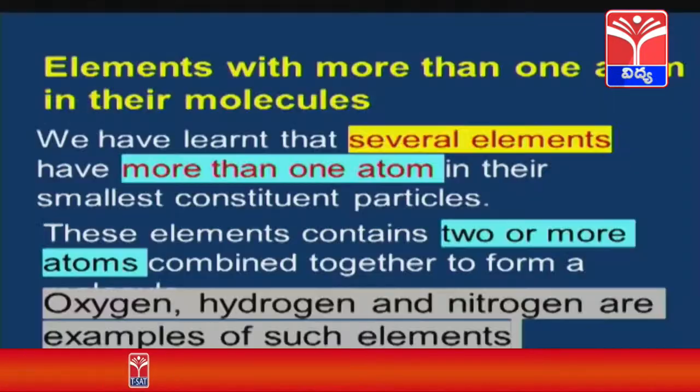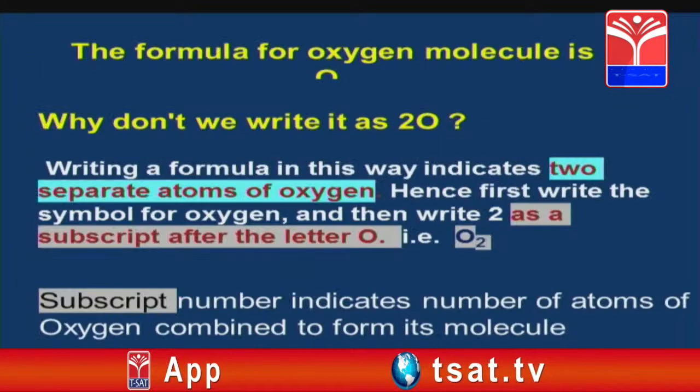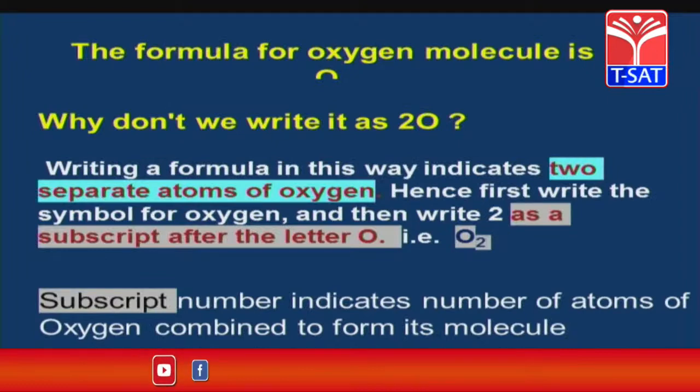In the same way, the hydrogen element is made of two hydrogen atoms. The nitrogen element is a combination of two nitrogen atoms. That means the oxygen element is represented by the O2 molecule, hydrogen is represented as the H2 molecule, nitrogen is represented as the N2 molecule, and ozone is represented as O3.